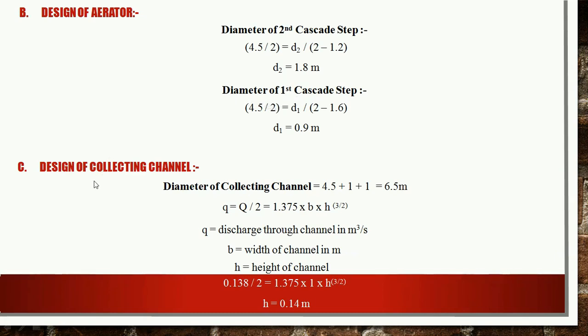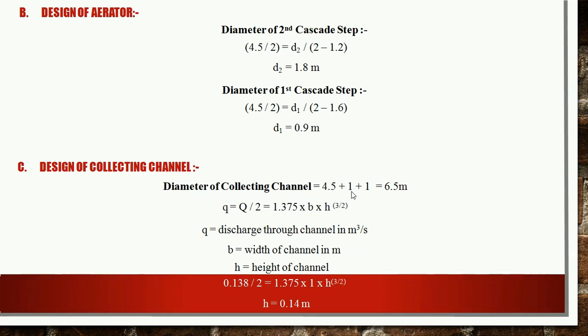Now the last thing remaining is the design of the collecting channel which will collect the aerated water coming from these 5 steps. So the diameter of the collecting channel can be calculated by assuming the width as 1 meter. So we have the diameter of the bottommost cascade step as 4.5 meter. Now the width we have assumed as 1 meter. It will be calculated on both sides.